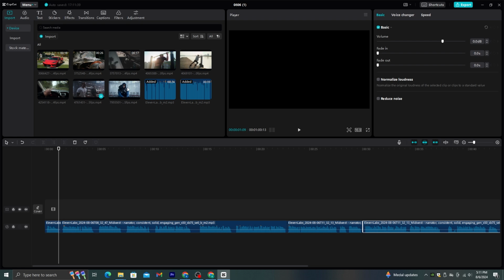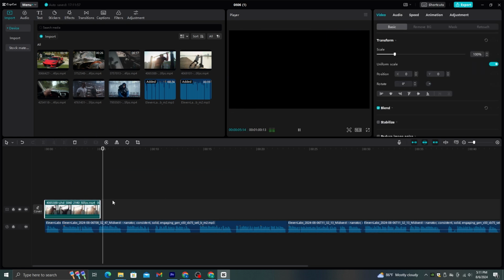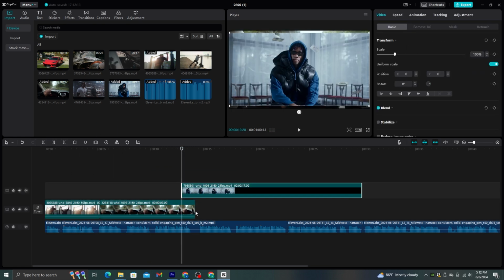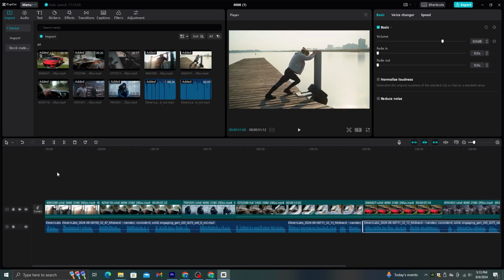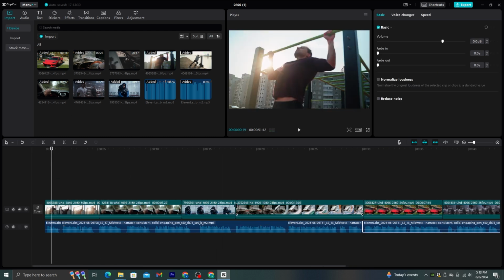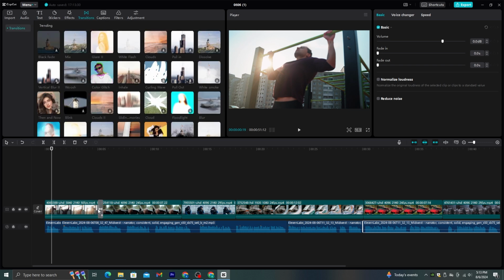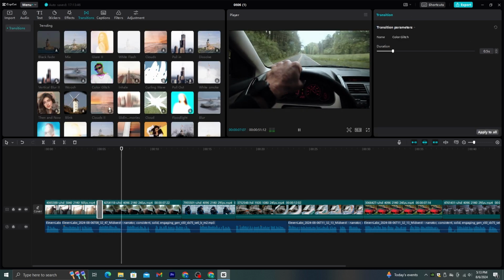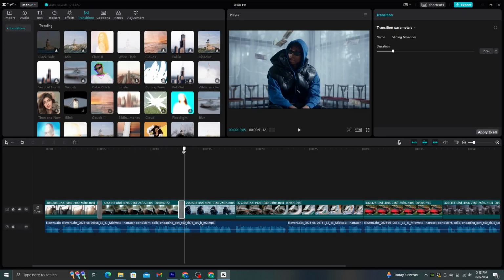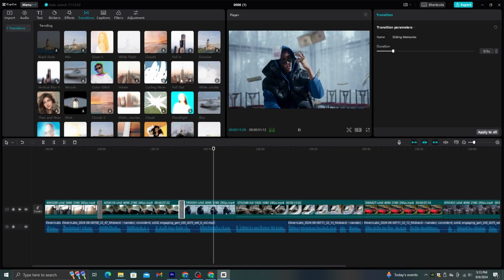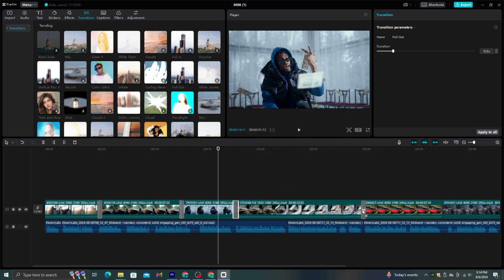Once you are done with that process, add the videos that we download to the timeline. Try to match the videos with voiceovers. One of the ways to make this video more attractive is to add transitions in between clips. So, go to Transition from this top menu and let's add some transitions. But make sure to add a smooth transition in between all the clips. Don't add fancy transitions. It's not suitable for this niche.